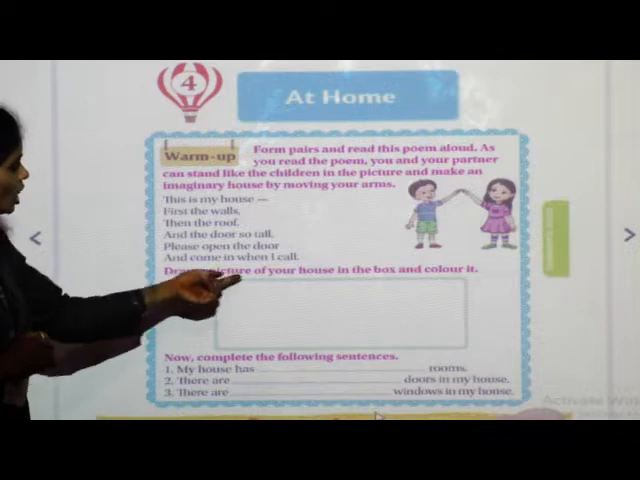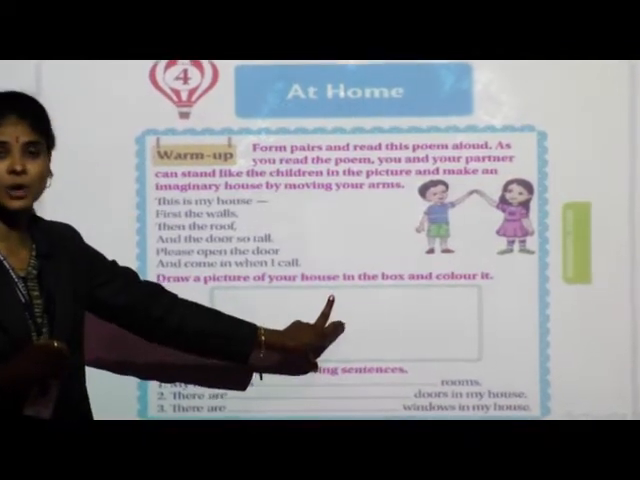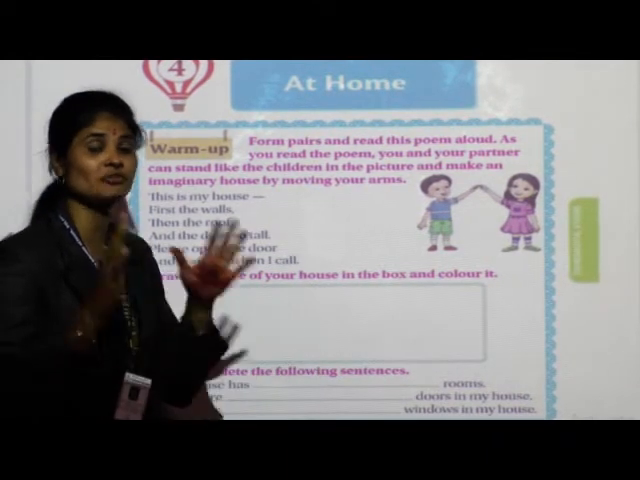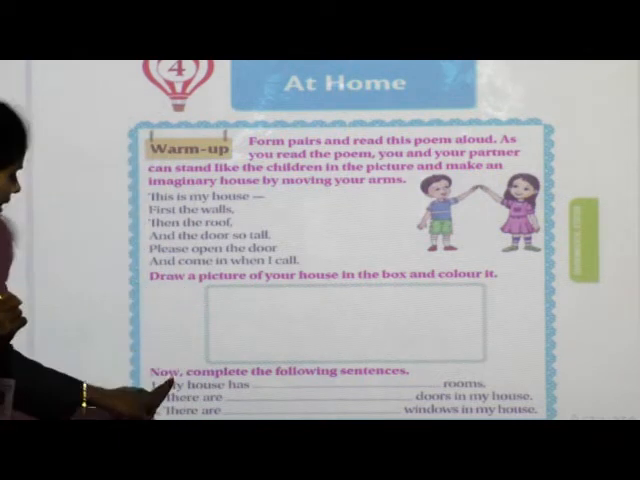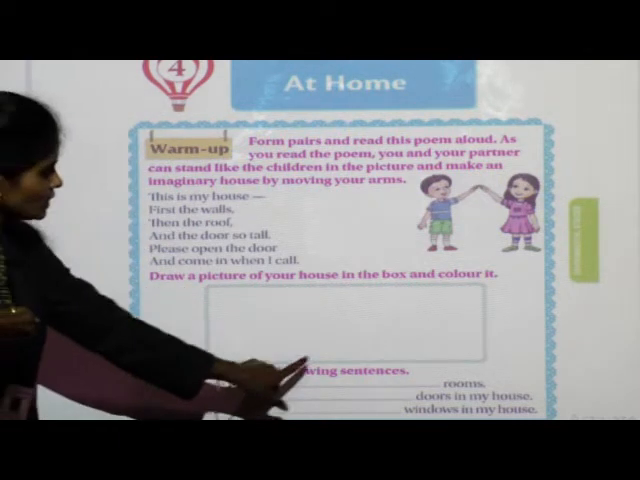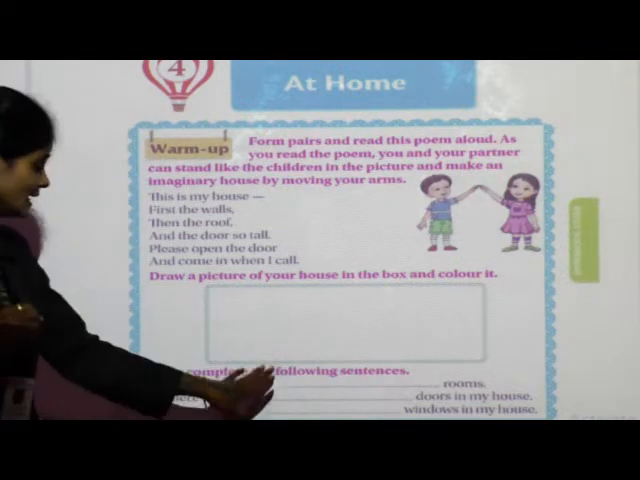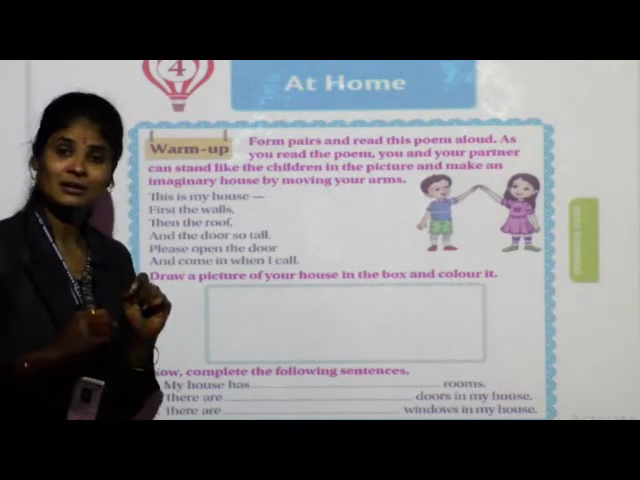Downside see, draw a picture of your house in the box and color it. Downside one small box is given, and in this box you have to draw the picture of your house and afterwards color it. Next see, now complete the following sentences. Here some sentences are given, and in those sentences you have to fill in the correct words.